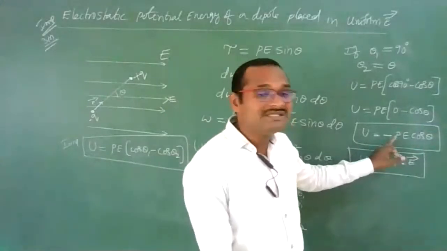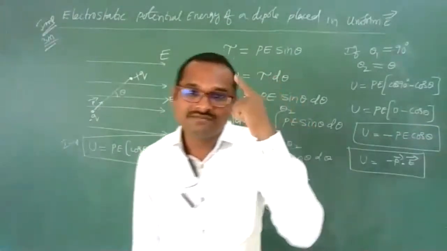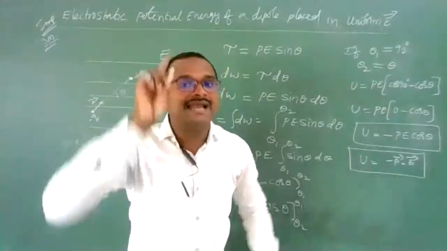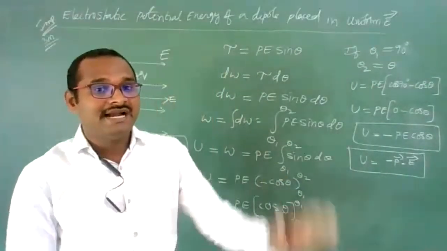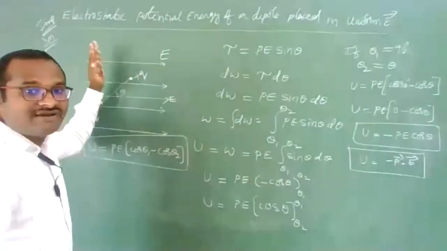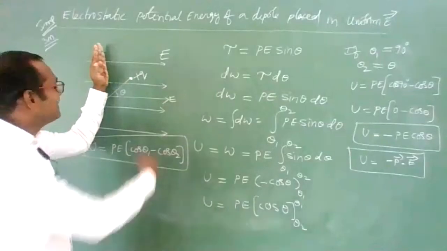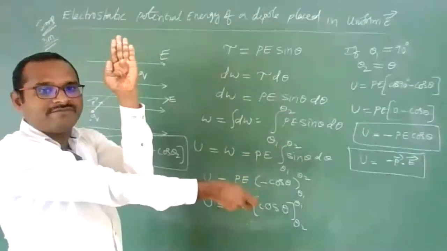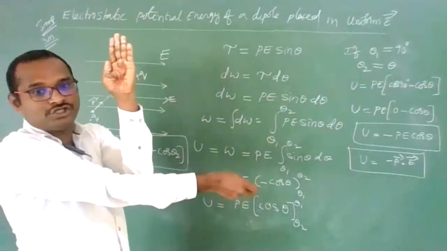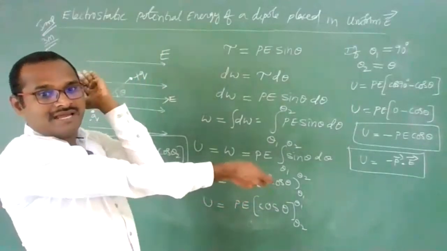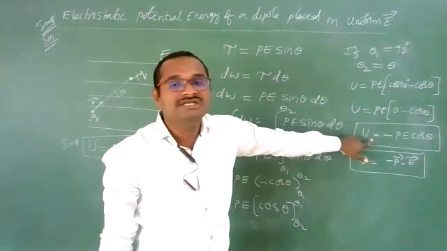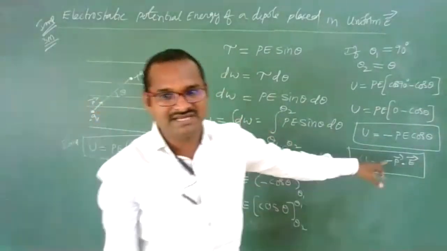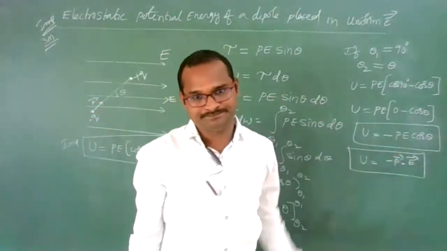Whenever you use this PE cos theta, you must remember that in this case the initial angle is 90 degrees, meaning the dipole moment vector is making 90 degrees with the electric field. That is the initial case. Now if you rotate by a small angle theta, the potential energy in that dipole is minus PE cos theta, or minus P dot E.